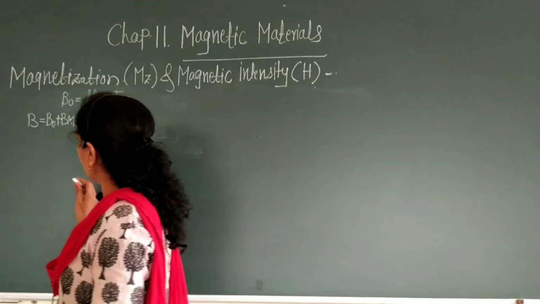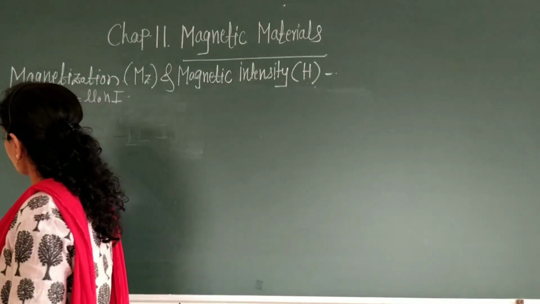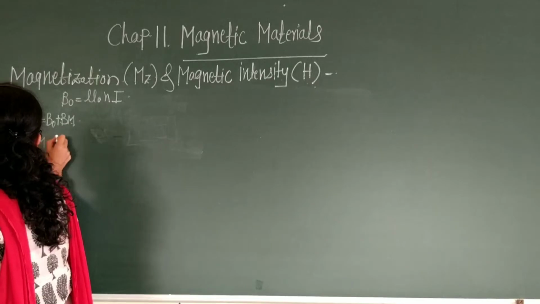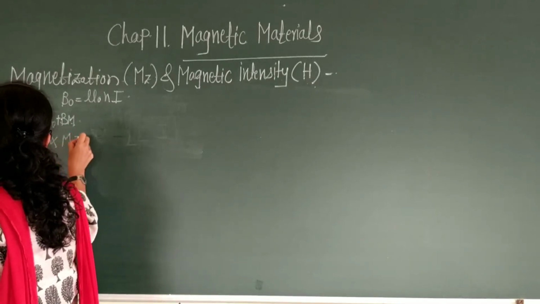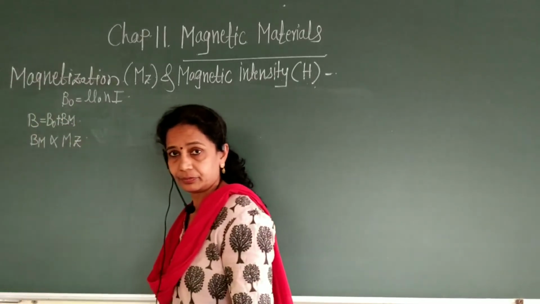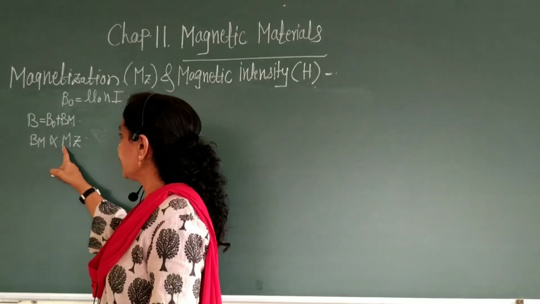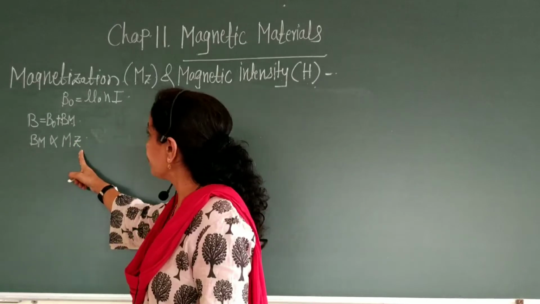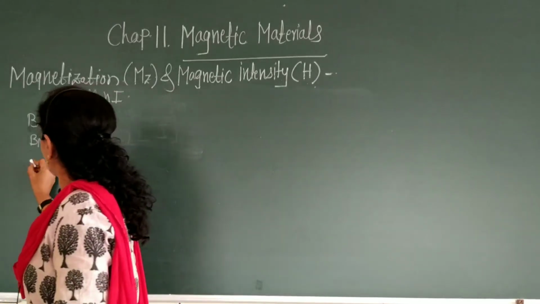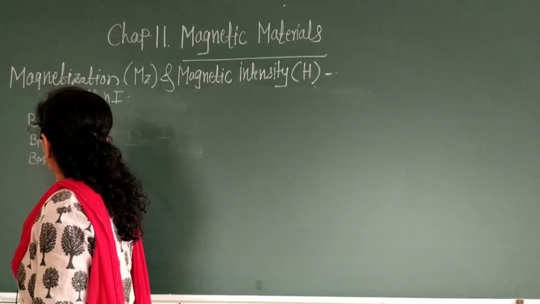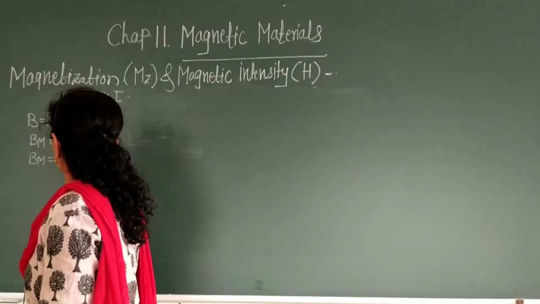Now, Bm is directly proportional to Mz. This is an important equation. Therefore, Bm is equal to mu naught Mz.